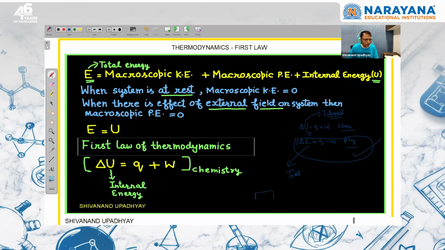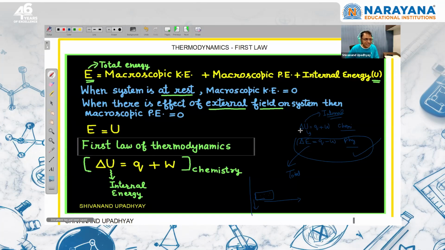Suppose we have a box in which an ideal gas is there and the whole box is moving. So the kinetic energy of this box is macroscopic kinetic energy. Macroscopic potential energy means if gravity is acting on this box, right? The gravity is acting on this box. So because of gravitational potential energy, it has macroscopic potential energy. Or suppose some gas particles are there and there is an electric field. Again, there is macroscopic potential energy.